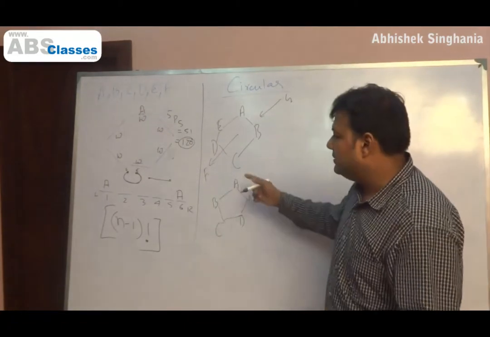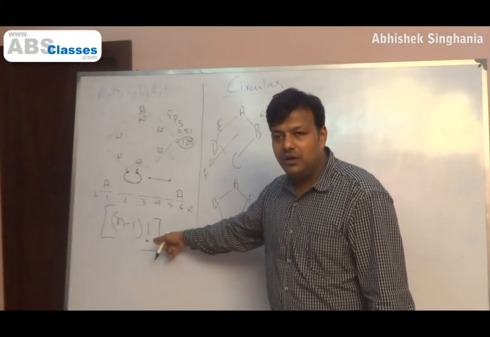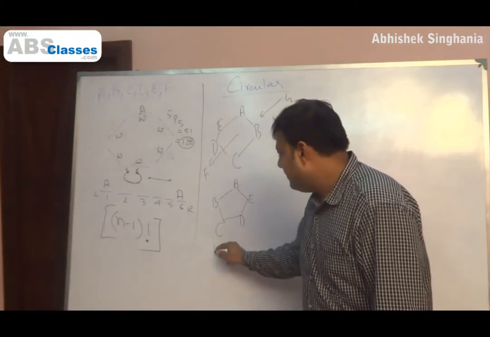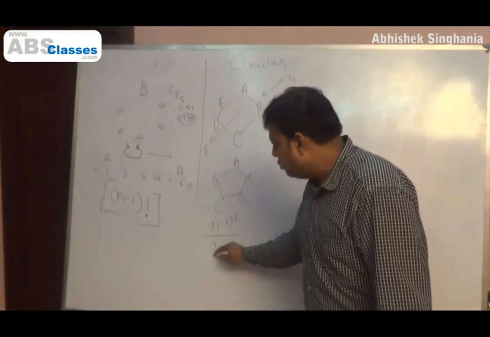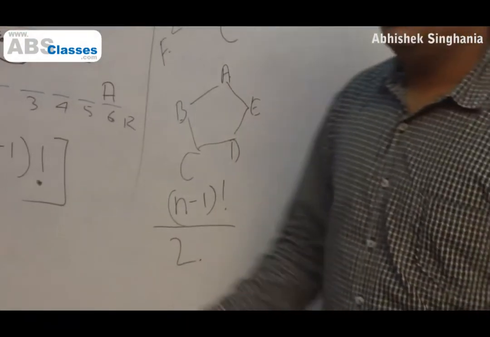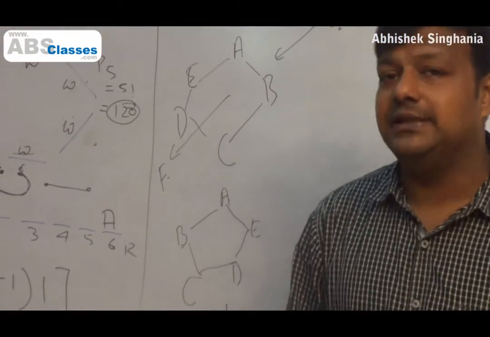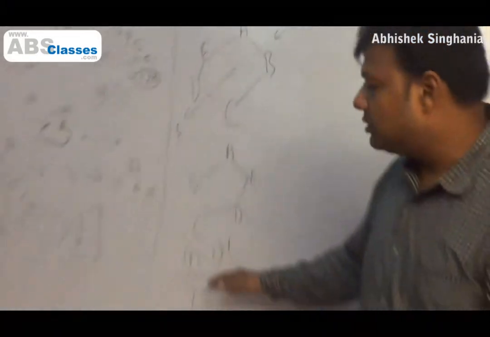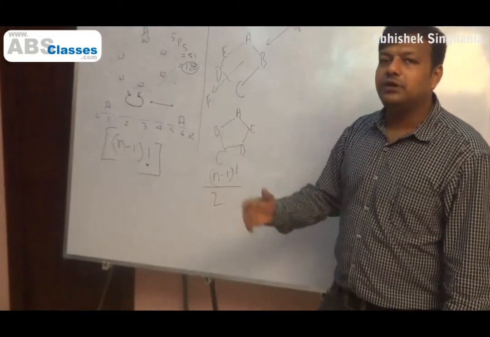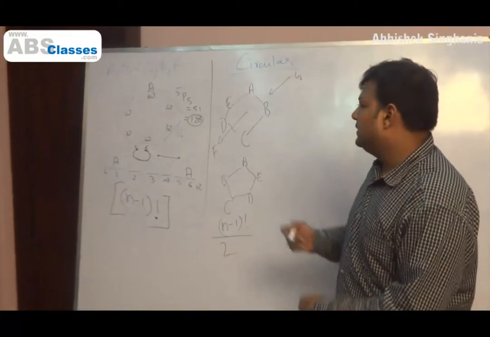The total number of arrangement obviously will be n minus 1 factorial, as we have just learnt, n minus 1 factorial. So in this case, it will become (n minus 1) factorial divided by 2. And not only the formula, understand the logic also. Why does it become 2? In what cases? When you can see it from both sides. Then I divide the total number of cases by 2, it becomes half of the total number of cases. Right? I hope this is clear to everyone.